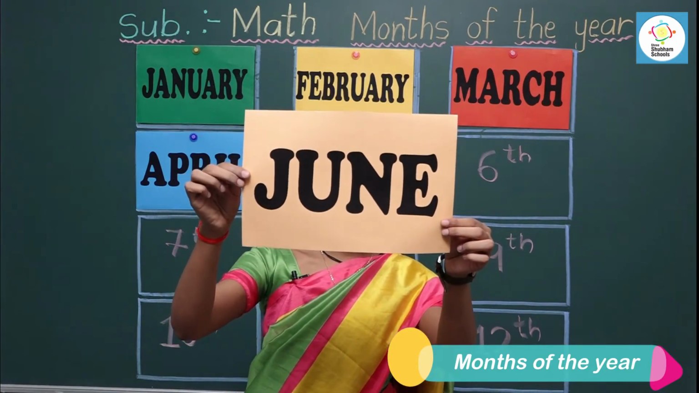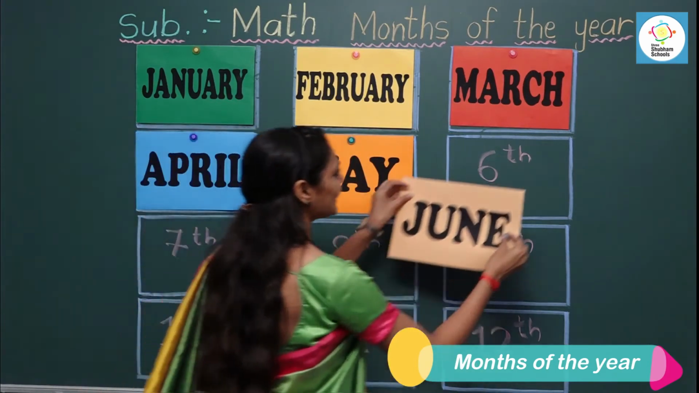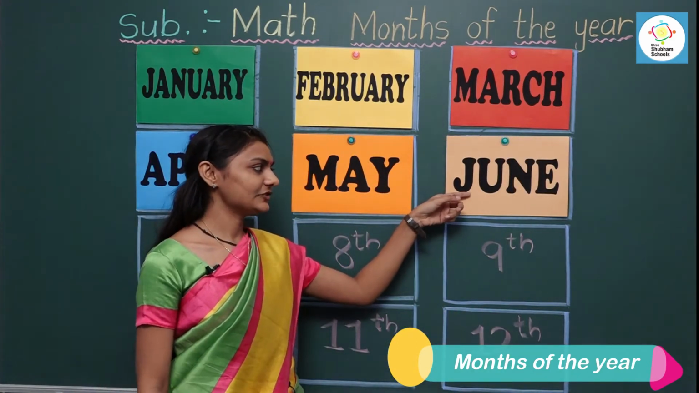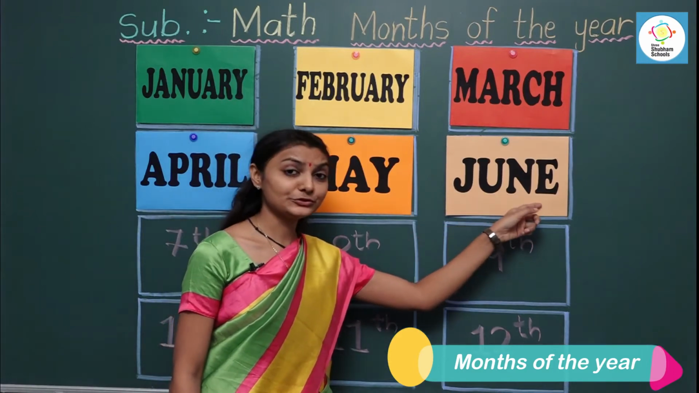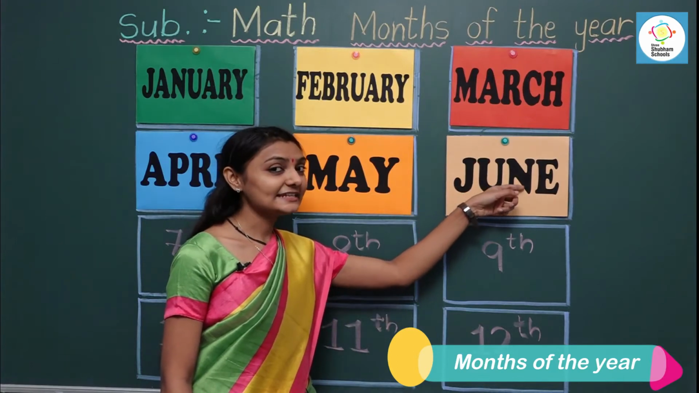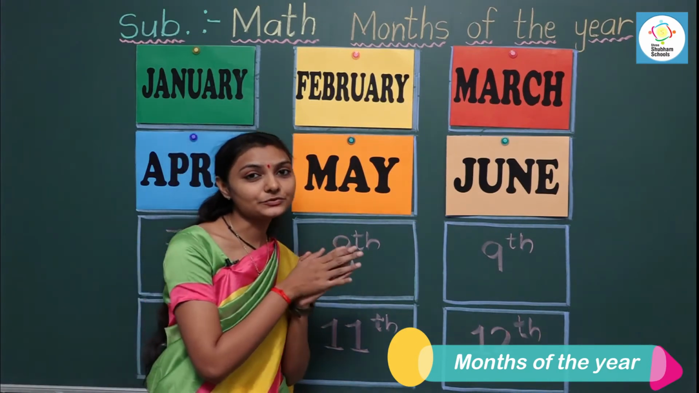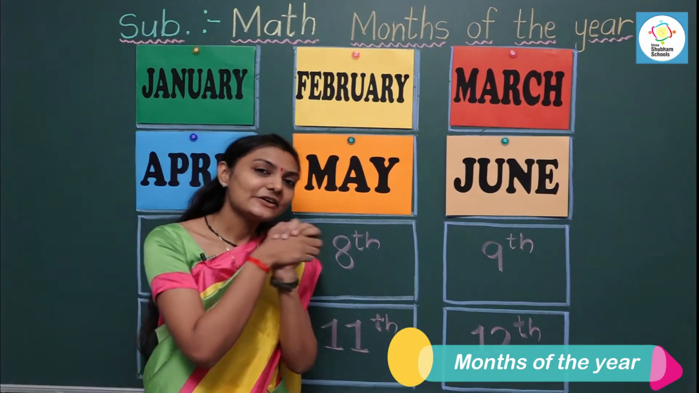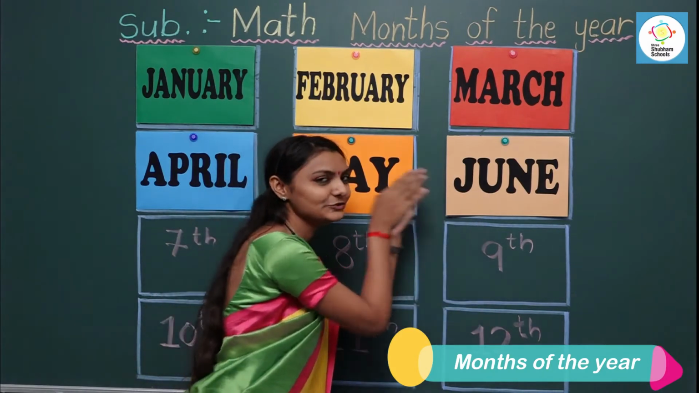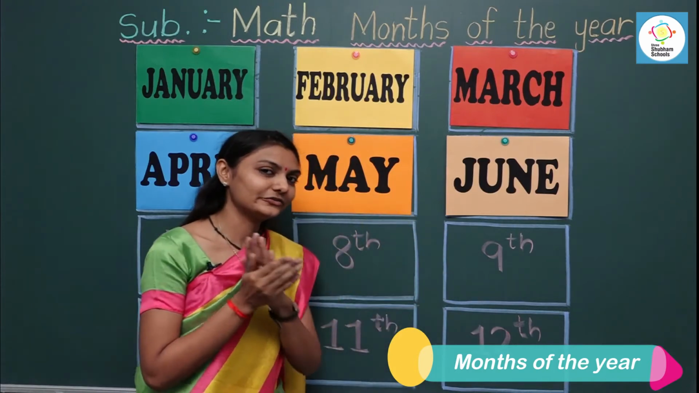The 6th month of the year is June. June is the 6th month of the year. Let's read the spelling. June. Now it's your turn. Read the spelling. June. In June, our school is reopening after vacation. In which month? In June. So June comes after May, and June is the 6th month of the year.